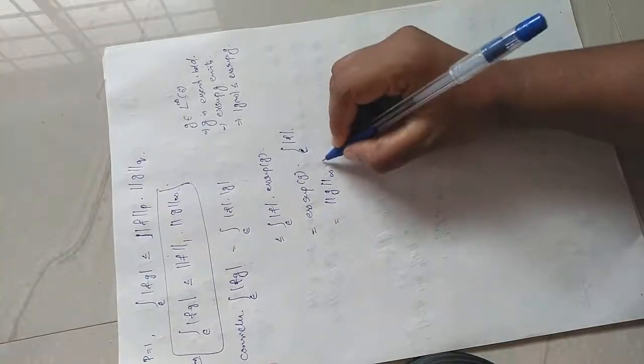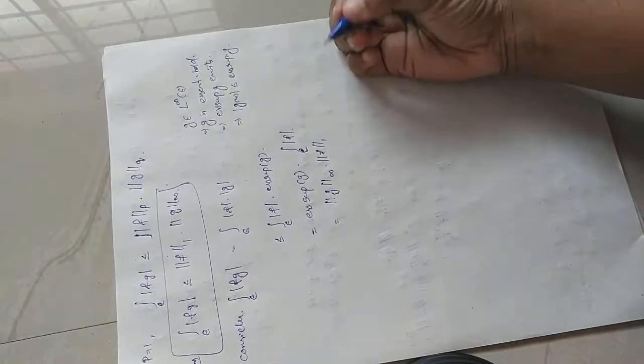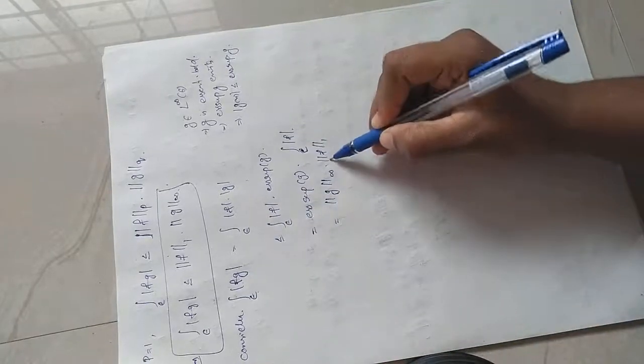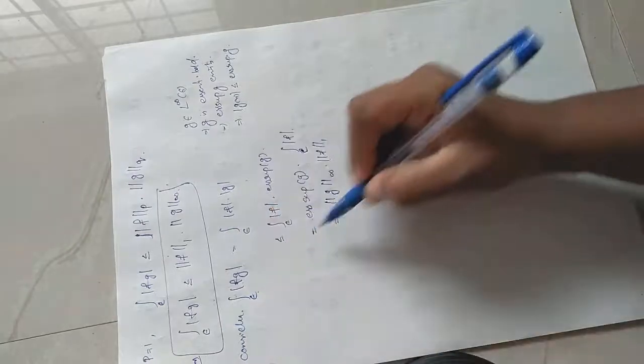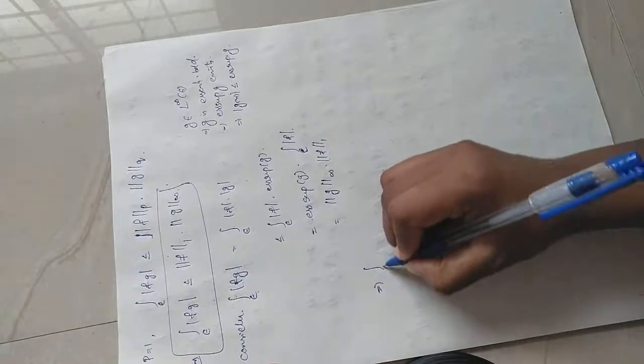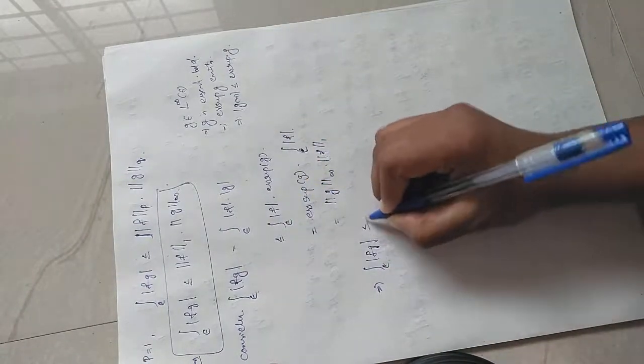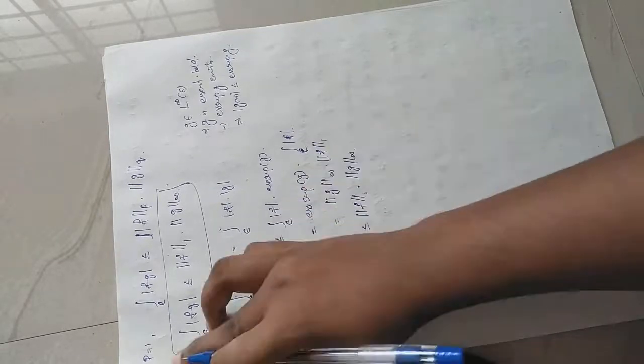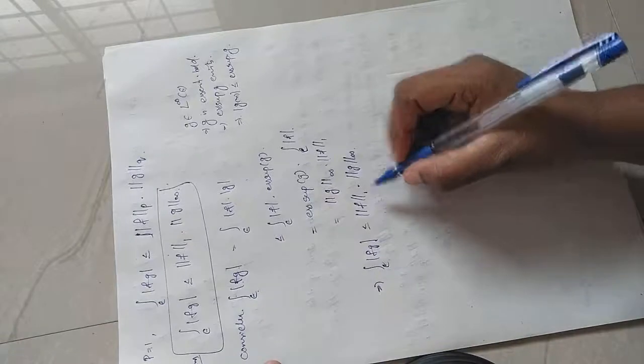It is nothing but the 1 norm of f by definition. So you get integral over E of mod f g less than or equal to the 1 norm of f into the infinity norm of g. So we proved this inequality. For the case p equal to 1, we proved Holder's inequality. Okay.